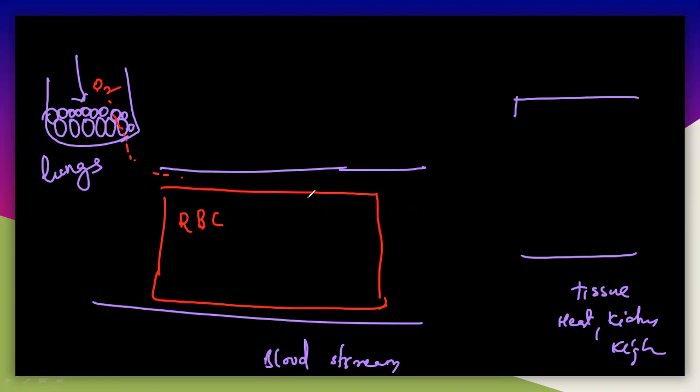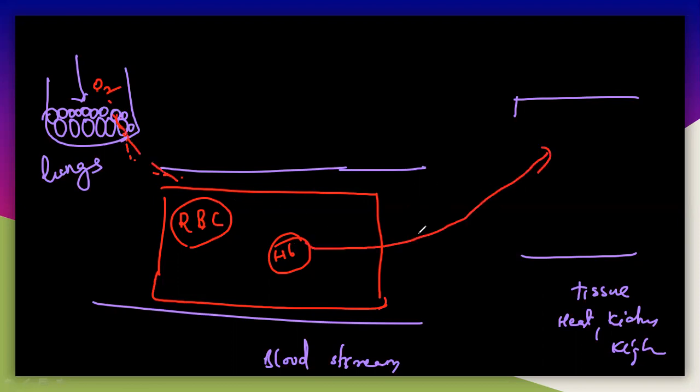And in the RBC, with the help of hemoglobin which is present in the RBC, we have hemoglobin inside. So hemoglobin is present in the RBC. Now we have to transport the oxygen from the RBC to the tissues here. So oxygen must be given from hemoglobin to the tissues. So this oxygen is transported from the lungs to tissues with the help of hemoglobin. So let us understand how it is transporting the oxygen and how it is transporting even CO2 also. We will discuss these things here.